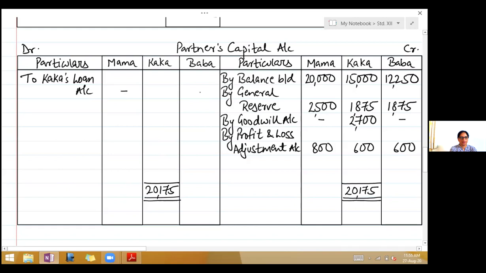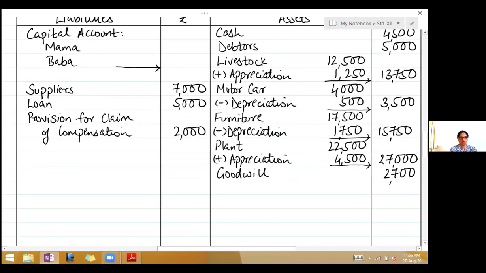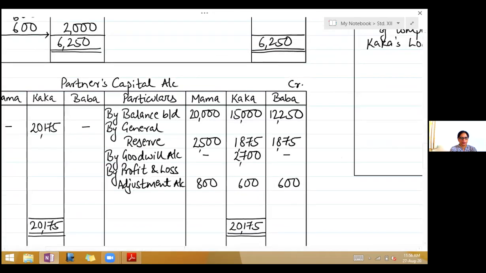Now, same figure will come there, 20,175. They are not paying him immediately, they're keeping it as a loan. So this loan becomes a liability. So the second effect will come on the liability side of the balance sheet. Right, Kaka's loan, $20,175.